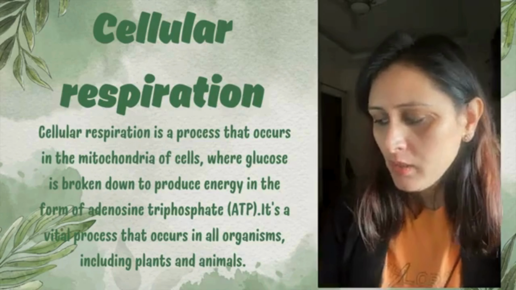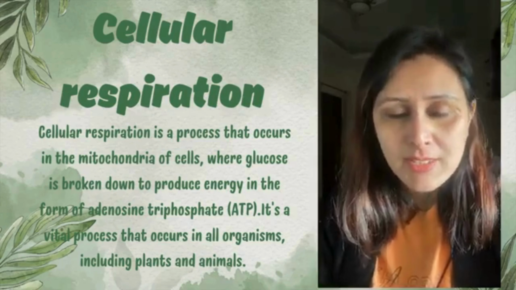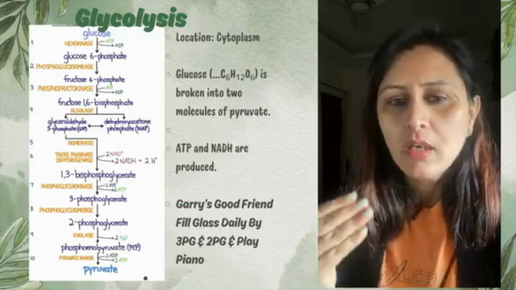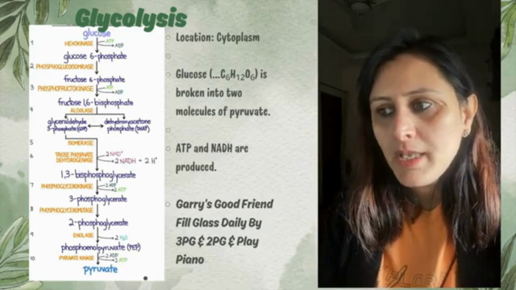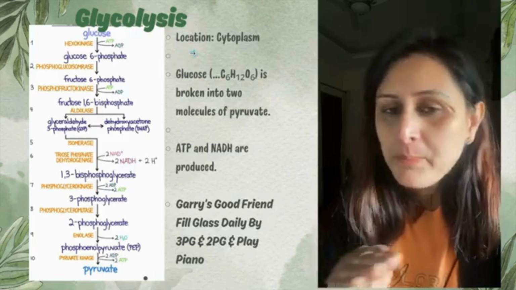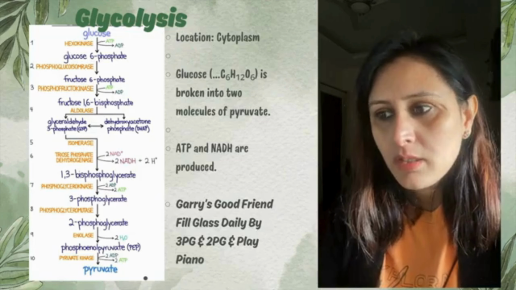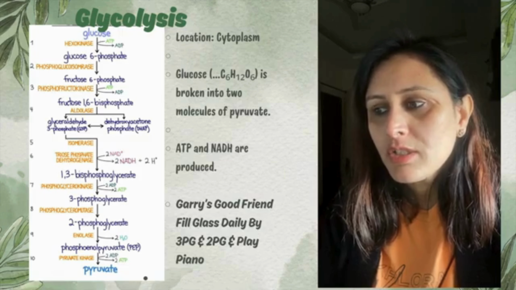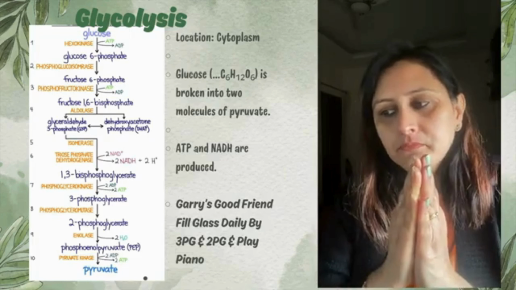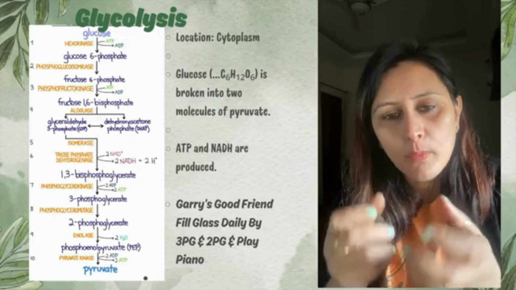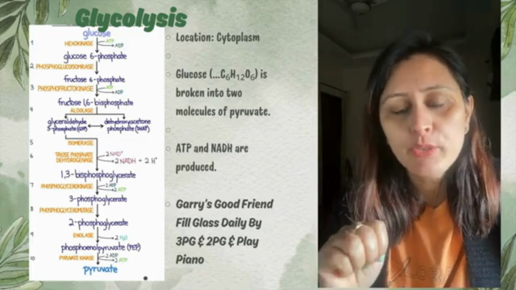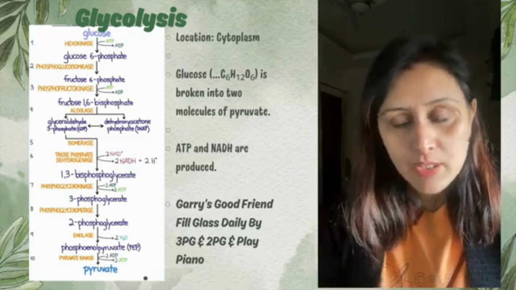So it happens everywhere. So coming on to glycolysis, first of all, the first phase of this entire process, cellular respiration. सबसे पहले, as we can see here, the location: where does it happen? It happens in the cytoplasm, right? In the cytoplasm of the cell it occurs. Now here we can see the glucose is broken down into two molecules of pyruvate. This glucose, which we observed was formed during photosynthesis, is further broken down into two molecules of pyruvate. So let's see how it happens here.